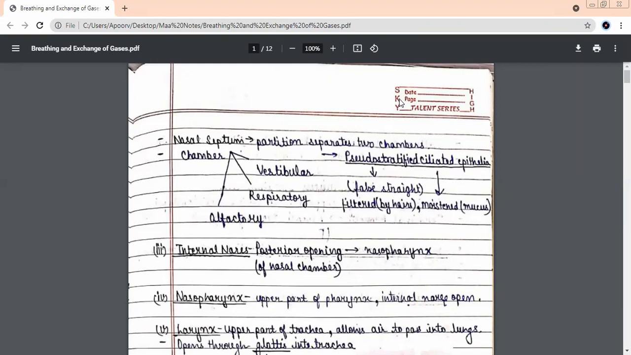Now, let's talk about the internal nares. Okay. Now, we have a posterior opening of the nasal chamber. The nasal chamber will finish at one place and open into some other place. It will go and open into the nasopharynx. Where will it go and open?